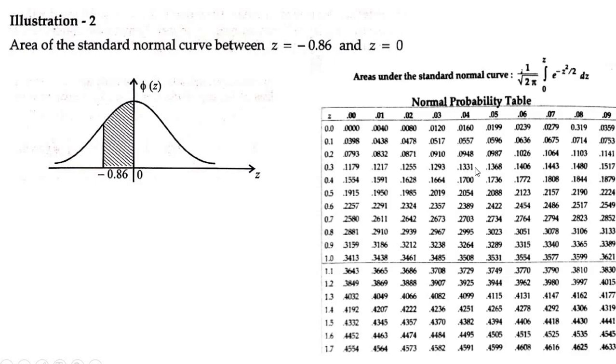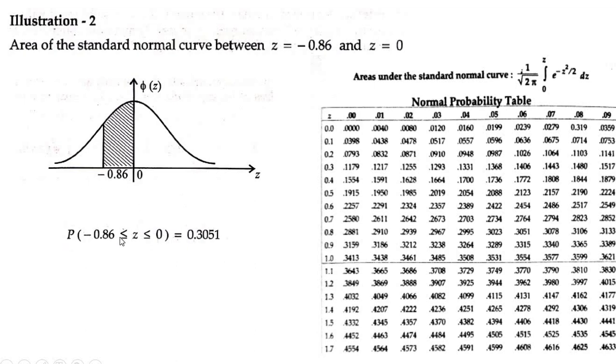So how can we write it here now? The normal probability table has been given here. Before that, P of z greater than or equal to minus 0.86 less than or equal to 0 is also equal to P of z greater than or equal to 0 less than or equal to 0.86. Please understand, I have not written it here.